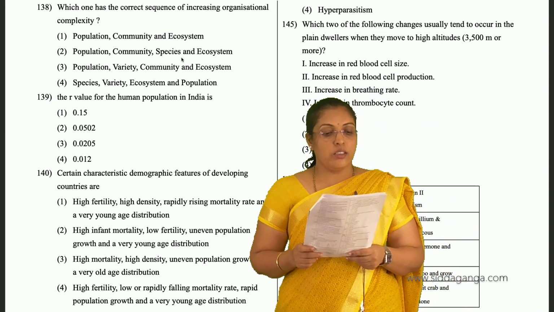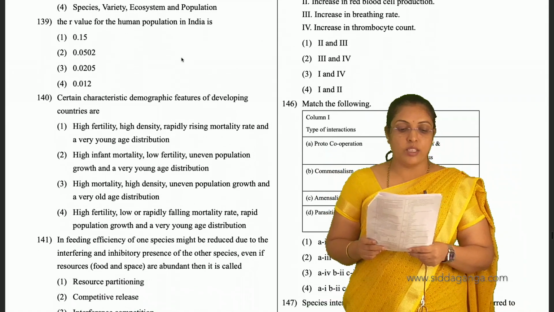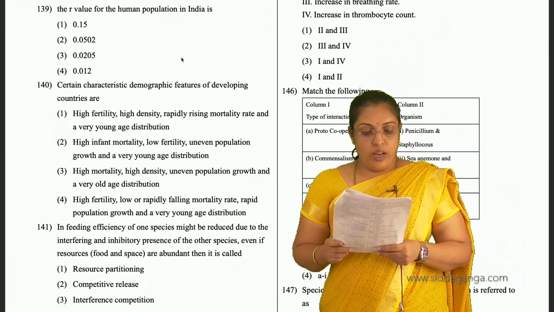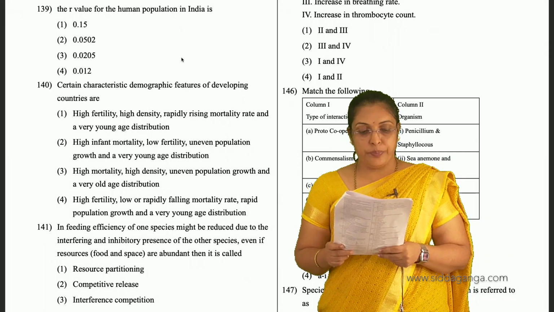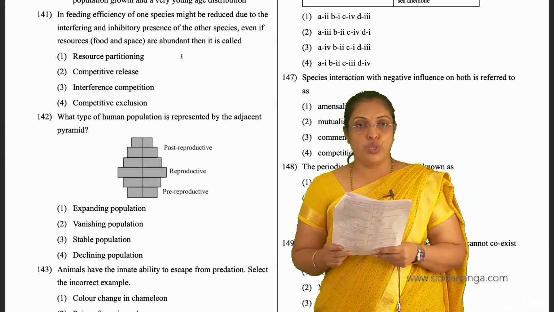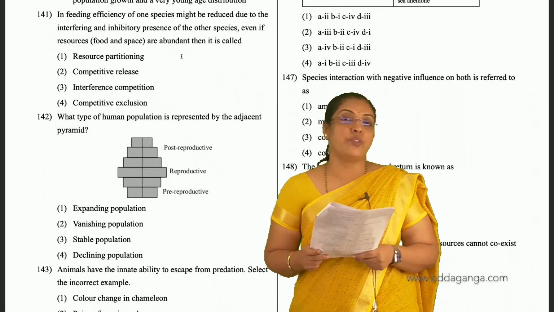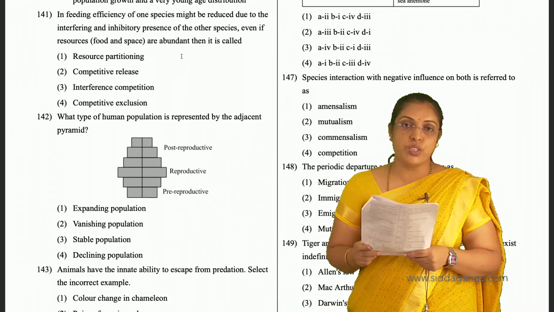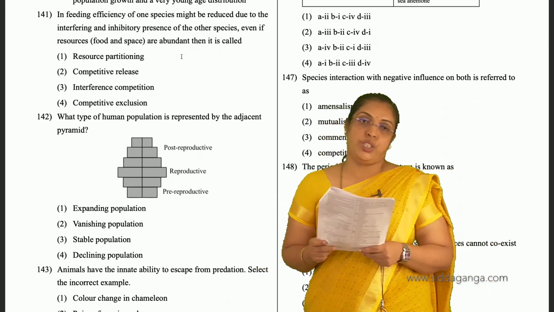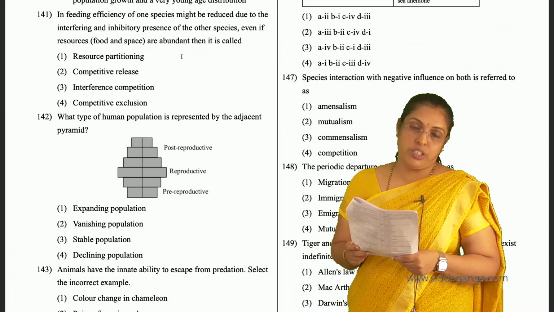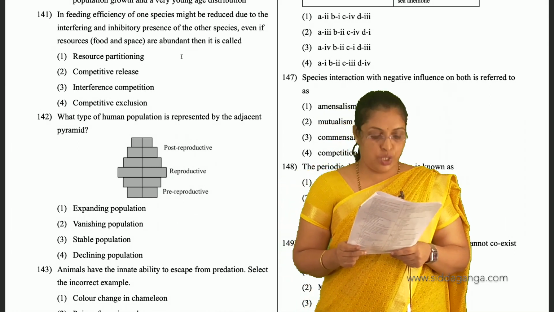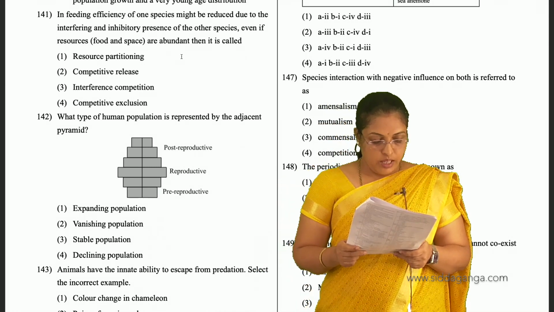So 139, the r value for the human population in India is 0.0205. Third is the answer. And 141, if the feeding efficiency of one species might be reduced due to the interfering and inhibitory presence of the other species, even if resources are abundant, then it is called interference competition. This type of competition based on feeding efficiency is called interference competition.